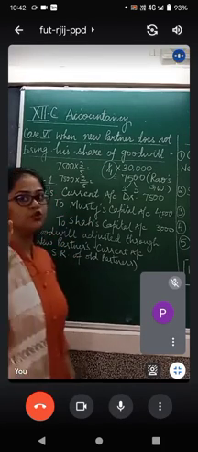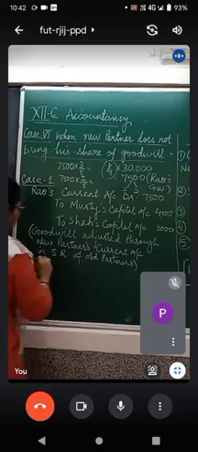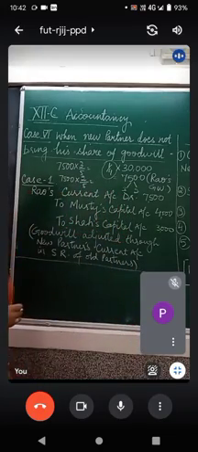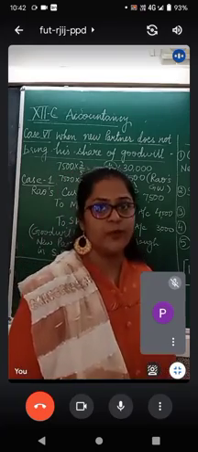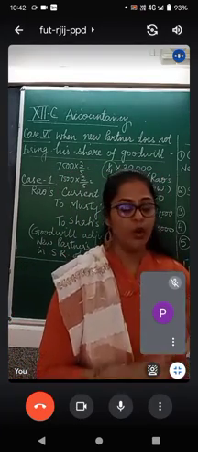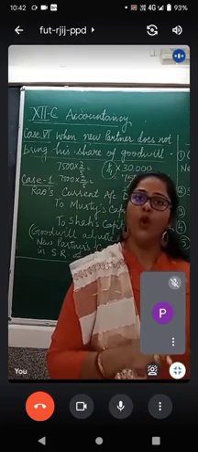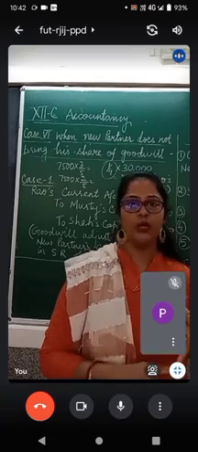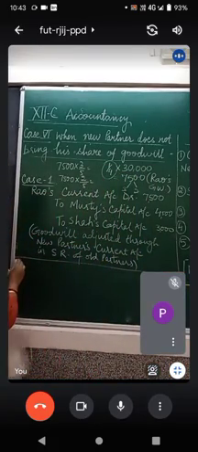Now for case 2, what are you going to do? He is saying when old goodwill does exist in the book. So just recall, in the previous chapter also I have told you, when there is any existing goodwill, it is simply to be divided, because this is old goodwill. Old goodwill will be divided amongst old partners in old ratio. So for case 2,